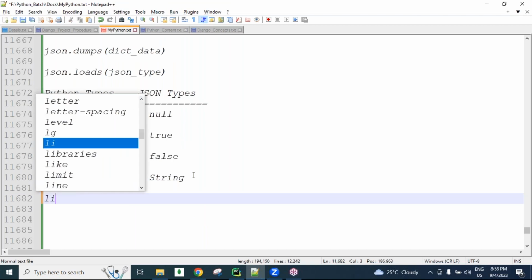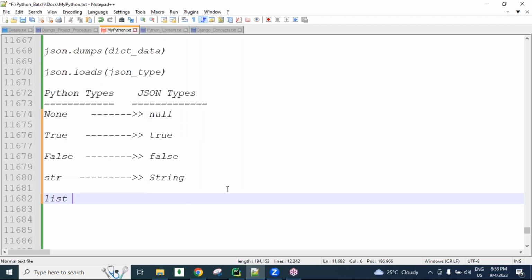And next, we have the list, guys. The list means square brackets we are writing. And we have the tuple also, guys. The list and the tuples are converted like arrays, guys. Array we are calling array. So list is square brackets we are writing, tuple parentheses we are writing, array square brackets we are writing, guys.